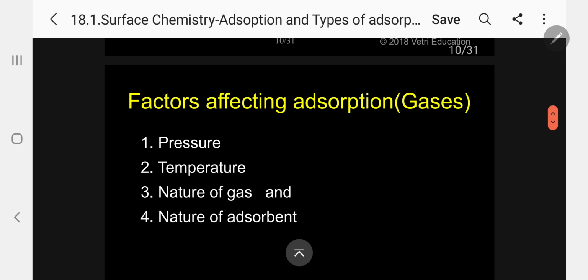Now, another important thing, what are the factors affecting adsorption? Specifically gases. Because when we are doing adsorption phenomena, mainly we are taking gases only.